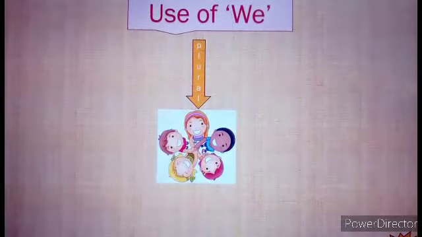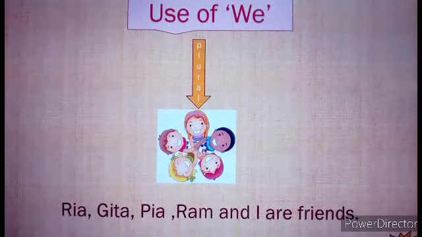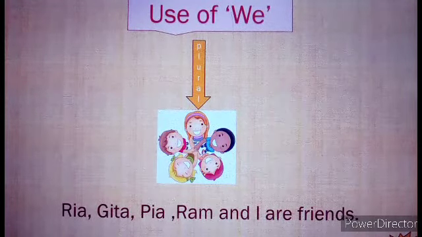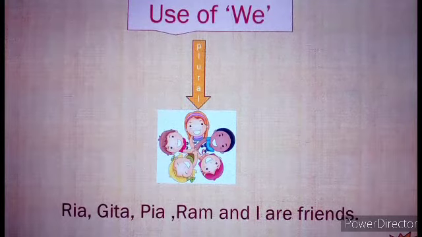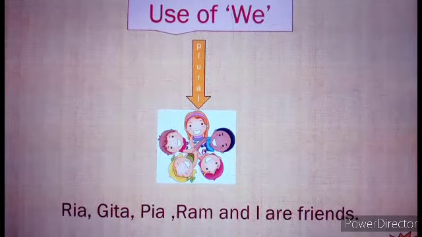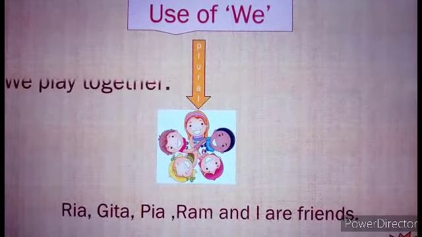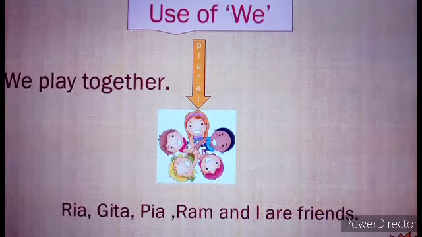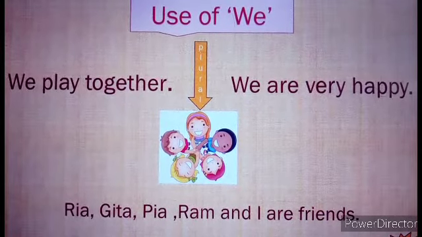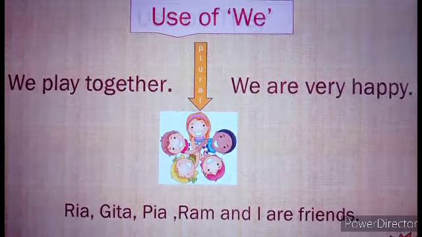Use of we. We use with plural nouns. For example, Riya, Geeta, Piya, Ram and I are friends. Riya, Geeta, Piya, Ram and I, we can replace with we. We play together. We are very happy.